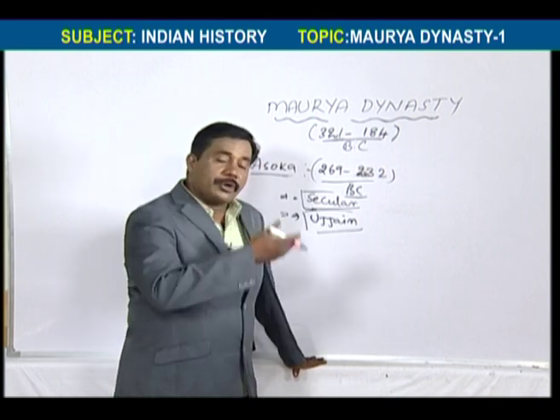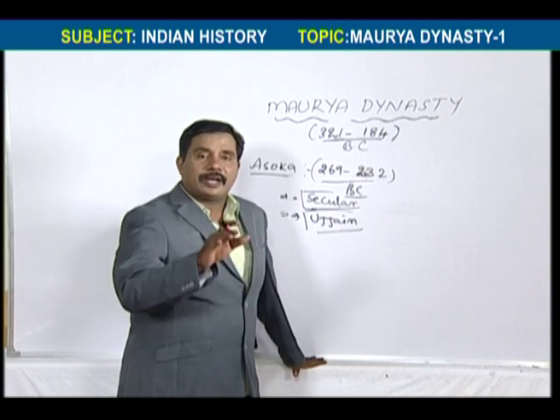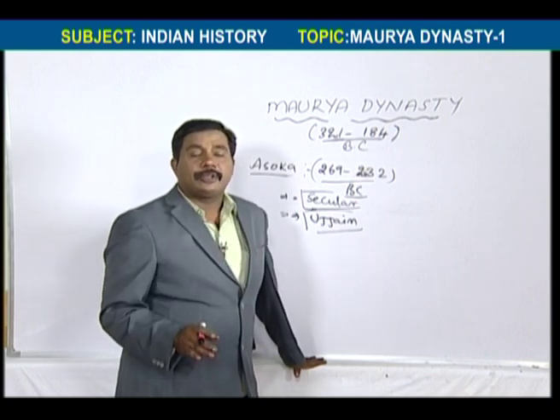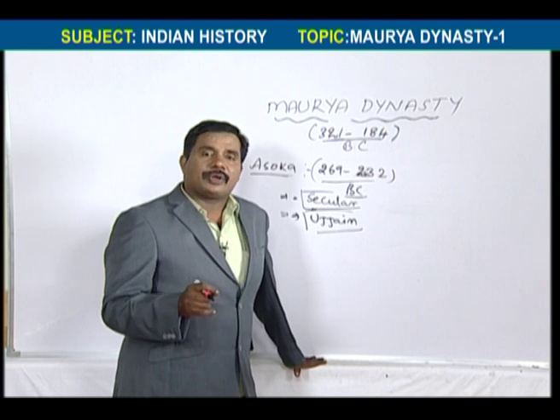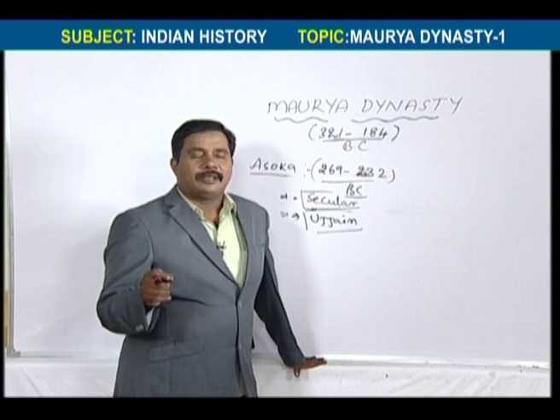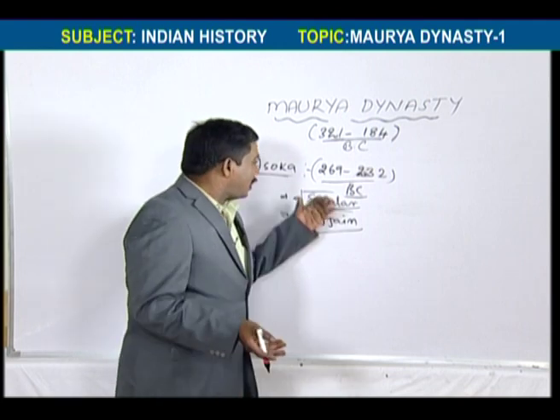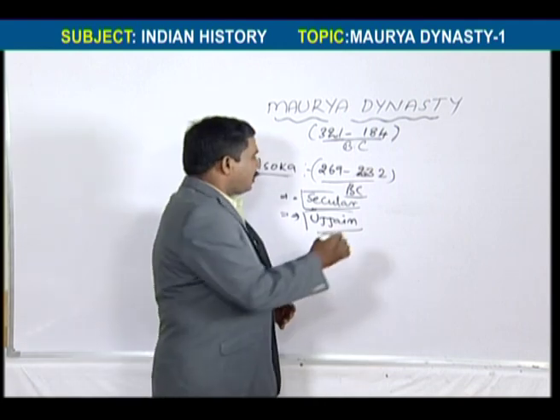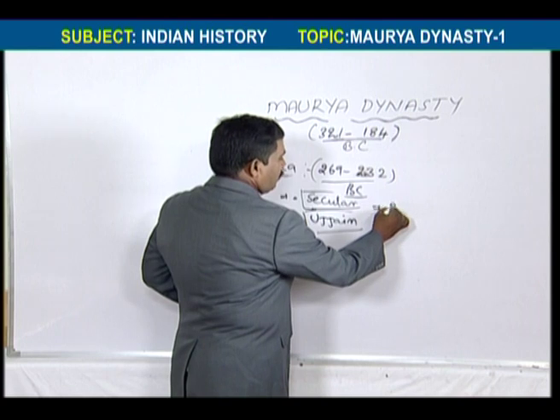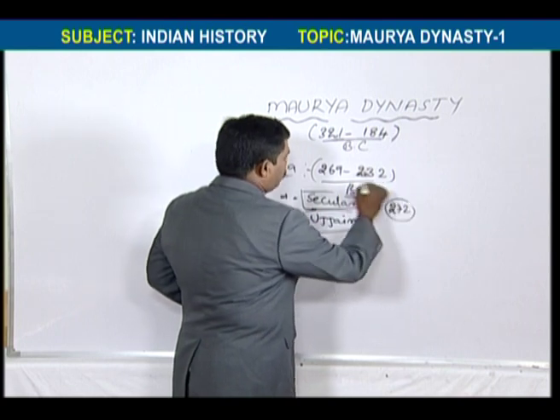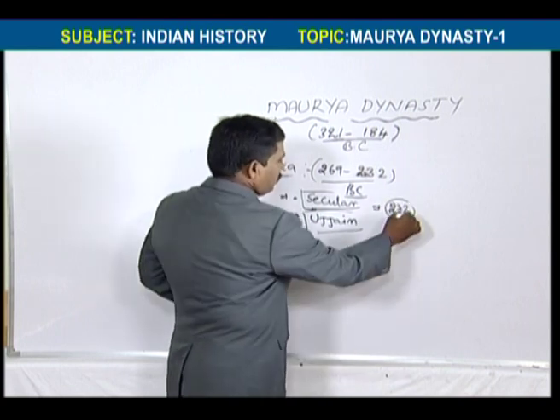Then Ashoka went to Takshashila and controlled that situation. That's why from the beginning Ashoka was most talented. Ashoka had administrative skills. Actually, Bindusara died in 272 or 273.